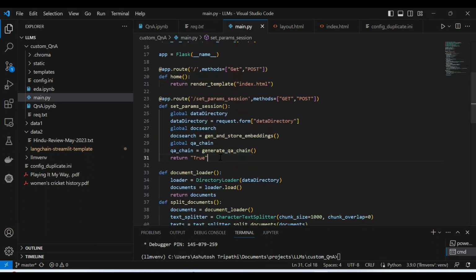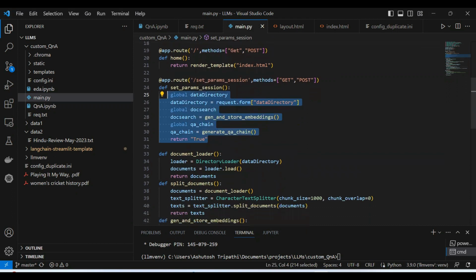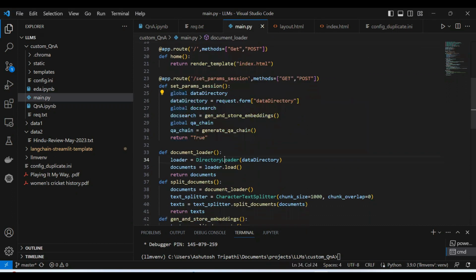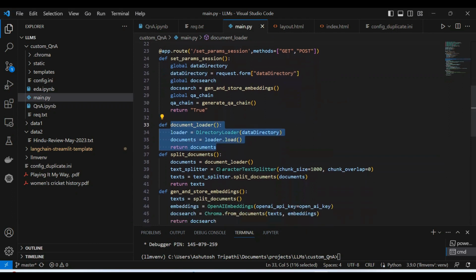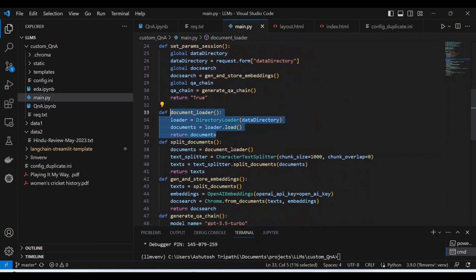This is the first method, where I'm just setting the parameters, and then the document loader. Here I will just pass the directory. It is a global variable, so I can access it easily, and then it will create the documents. It will load the document in memory, and then I will split the document using character text splitters, of course giving the chunk size and chunk overlap here. The same thing we have seen in the notebook; I have just divided it in terms of methods.